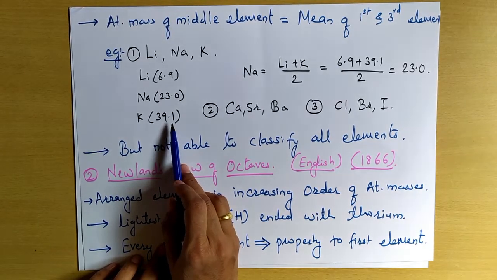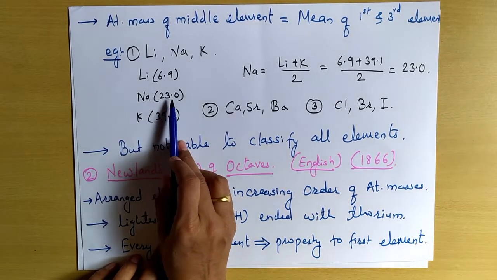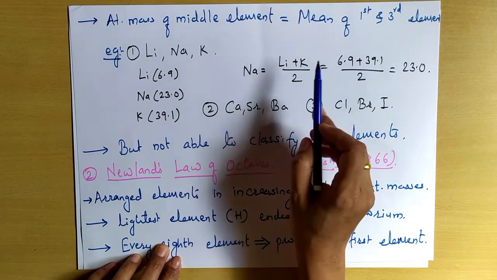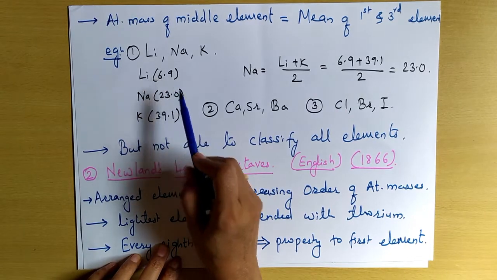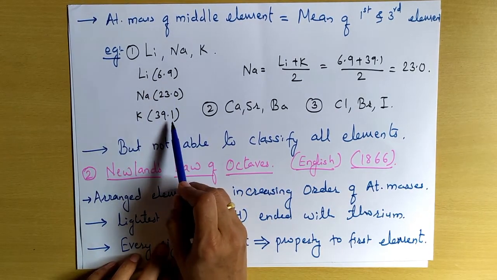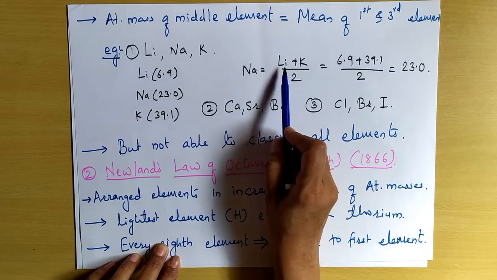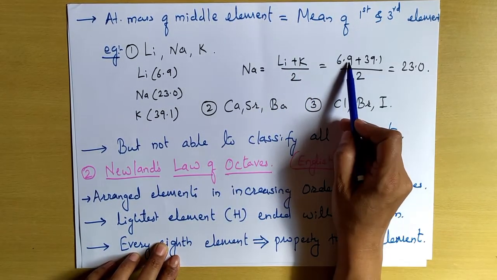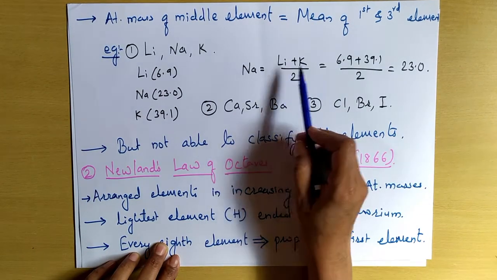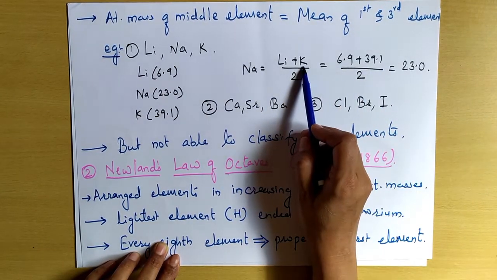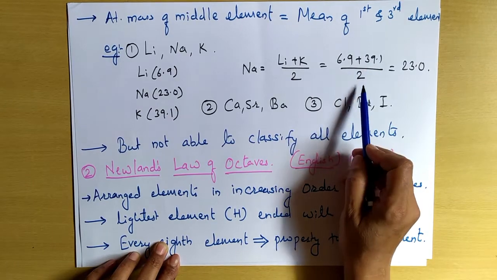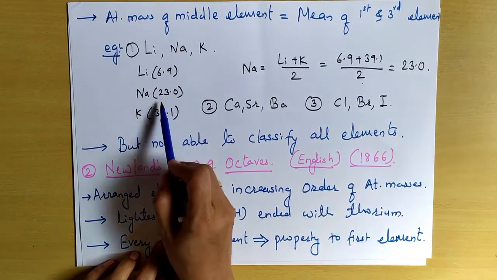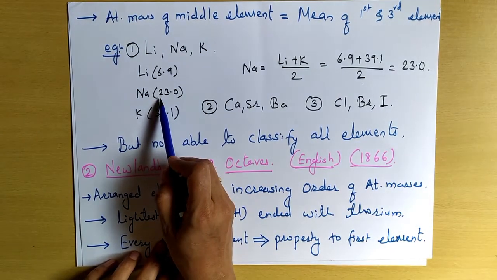Now if we want to predict what can be the atomic mass of sodium, what he did, he has taken the mean of the first element and the third element, that is lithium plus potassium divided by 2. 6.9 is the atomic mass of lithium, 39.1 is the atomic mass of potassium. Add them, divide by 2, it came out to be 23.0, which is nothing but the atomic mass of sodium.